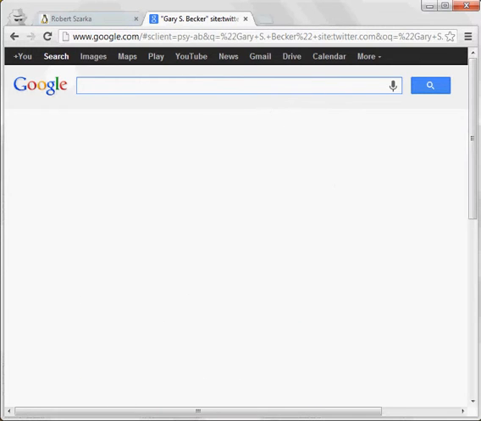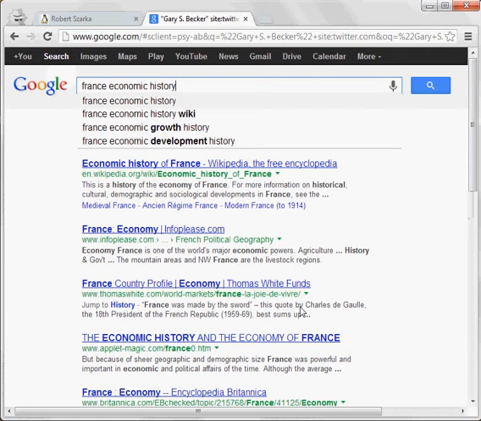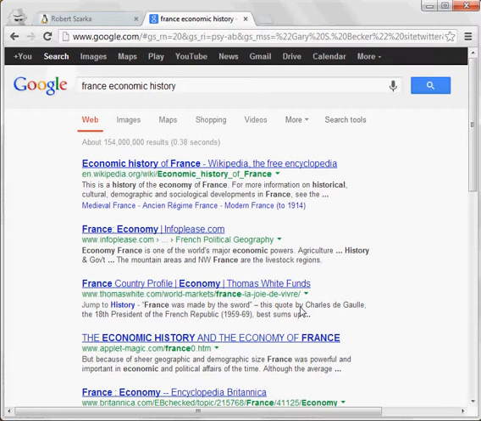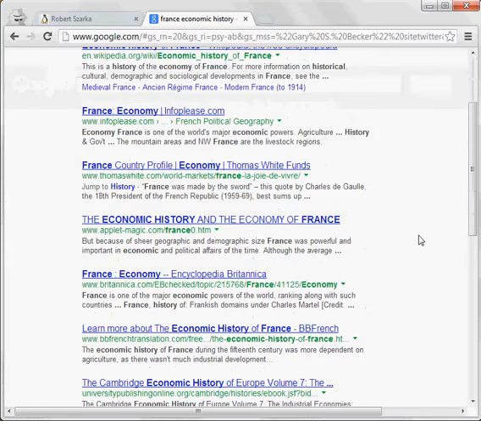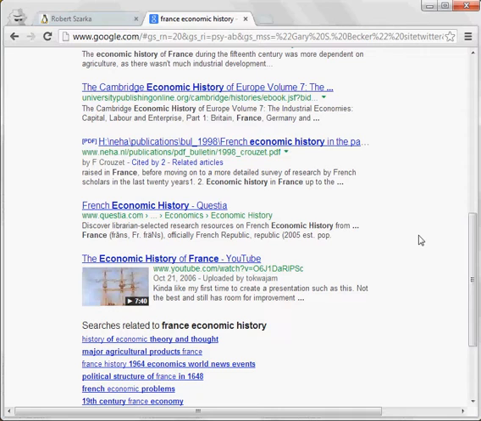I want to point out, however, that you don't have to limit yourself to what we call a second-level domain. Let me give you a different example. Suppose I'm researching France's economic history. Oh, I got some good results here. I've got Wikipedia, I've got Britannica, a couple of places to start.